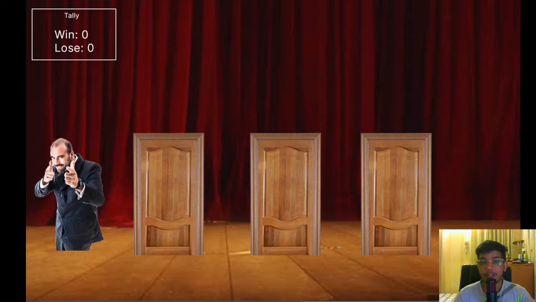Hi guys, today we're going to talk about a very popular problem called the Monty Hall problem, which is often used as a classical example of conditional probability. Conditional probability is calculating the probability of an event provided that some other event has happened or is going to happen, right? And the Monty Hall problem has been named after this game show host called Monty Hall.